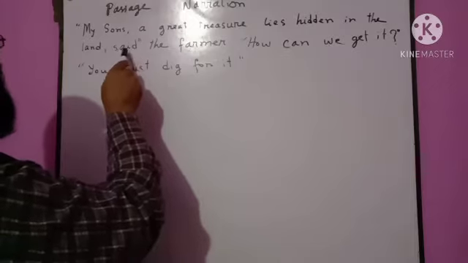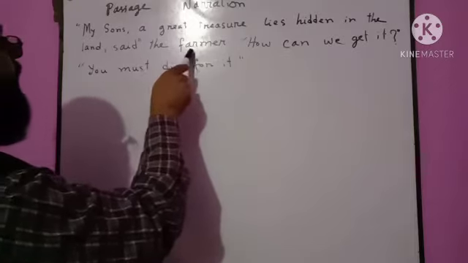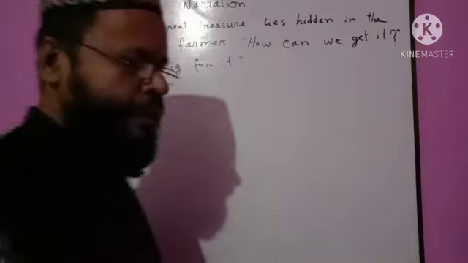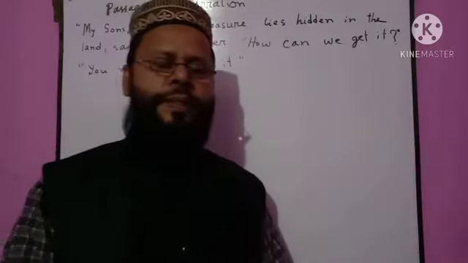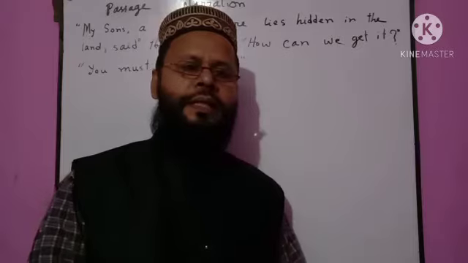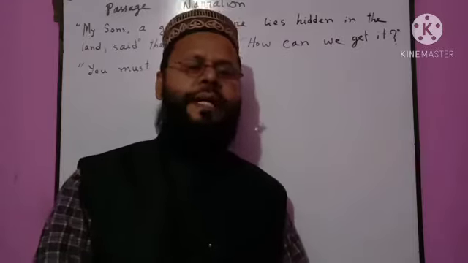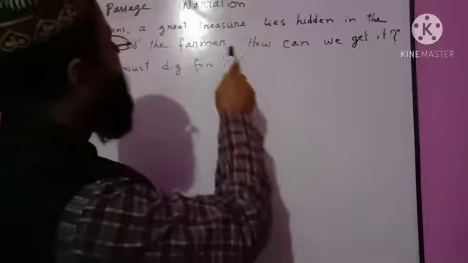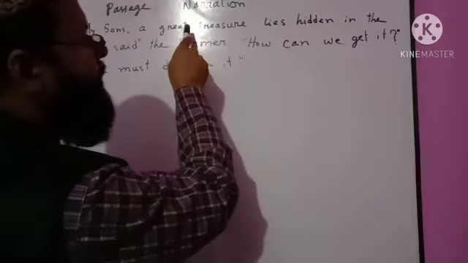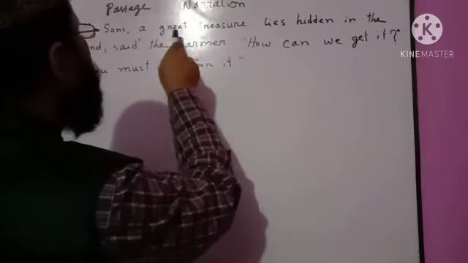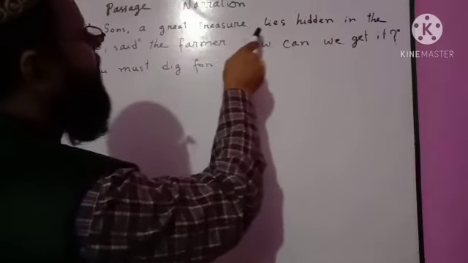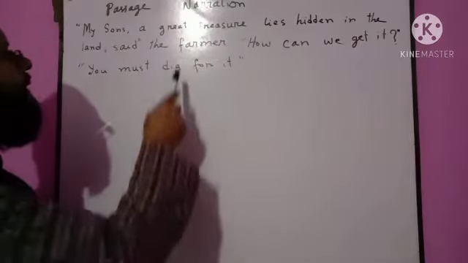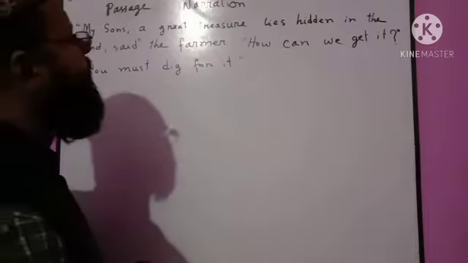Here, reporting verb said. So, the farmer is the speaker. We should know that before or after the reporting verb, there is the speaker. So we should find out the speaker clearly. The farmer is the speaker of this reported speech: my sons, a great treasure lies hidden in the land. Here the farmer is the speaker.